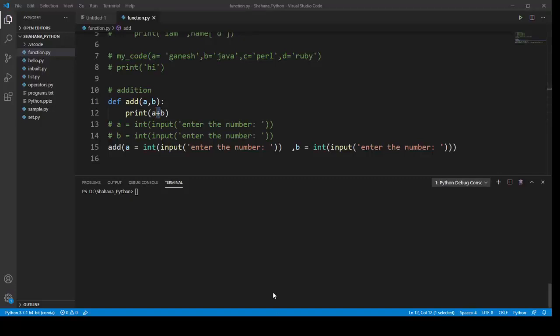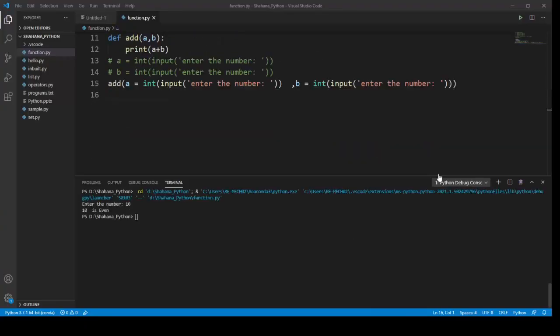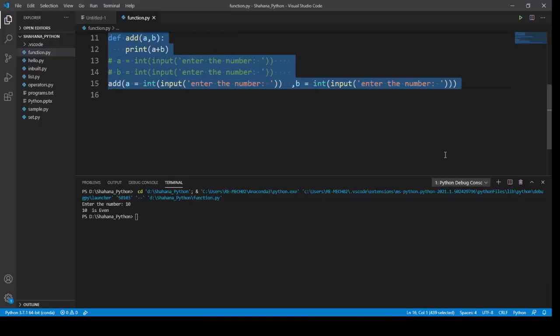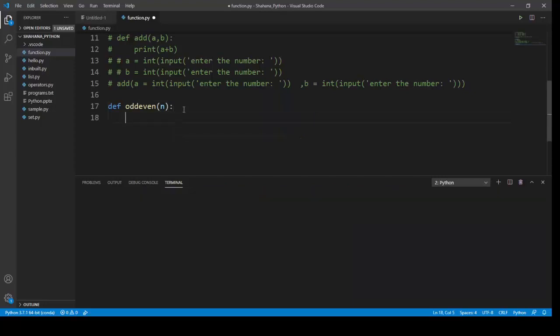Okay, we will see another problem. We will move on to the next problem, odd or even using recursion. I will try to solve this problem. I'm moving to my Visual Studio Code. First I'm commenting everything, and I'm gonna define my function using my def keyword, and my function name will be odd_or_even. I'm gonna get an input n from the user, and I'm gonna pass some conditions over here.